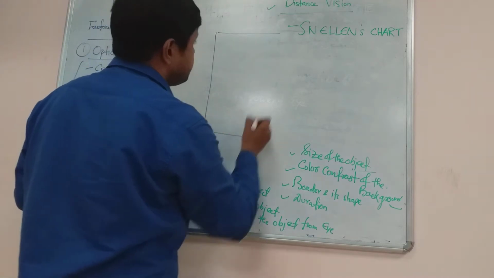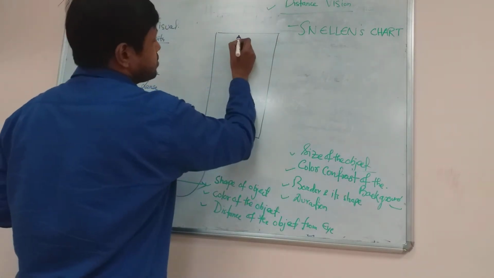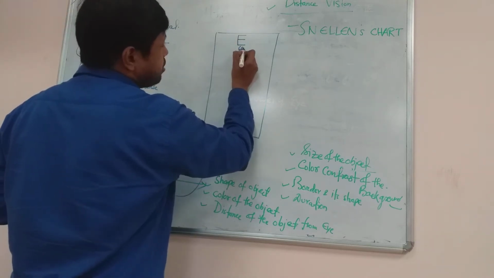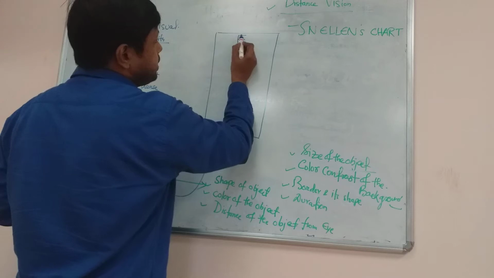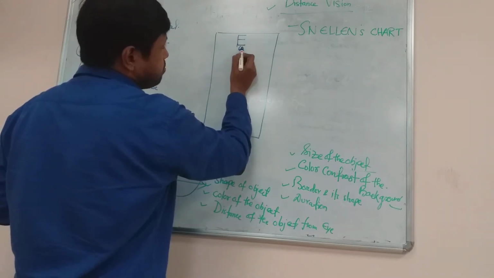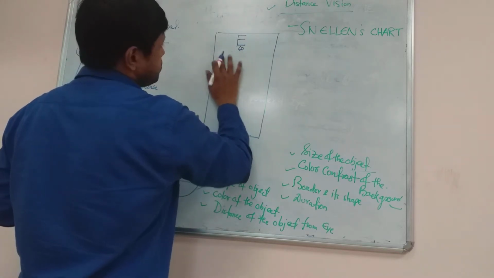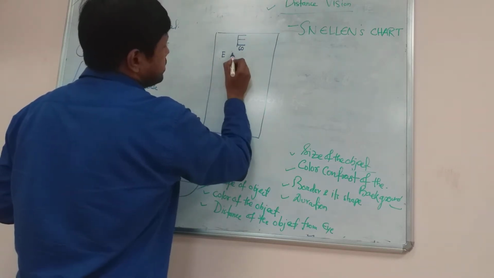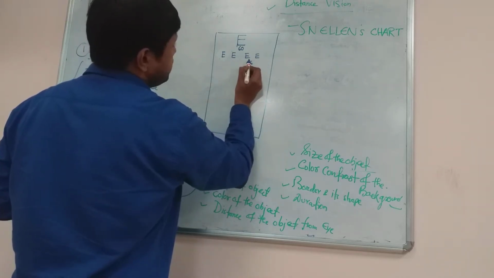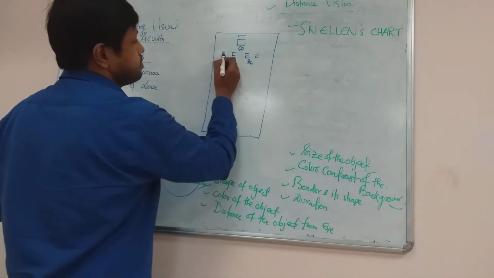there are various rows of words. Suppose there is a letter E and a number is mentioned below the letter. Then this is the biggest word of biggest size. Then there are letters smaller than this, and numbers are also mentioned below it. So gradually, as the words go down, their size also gradually decreases.